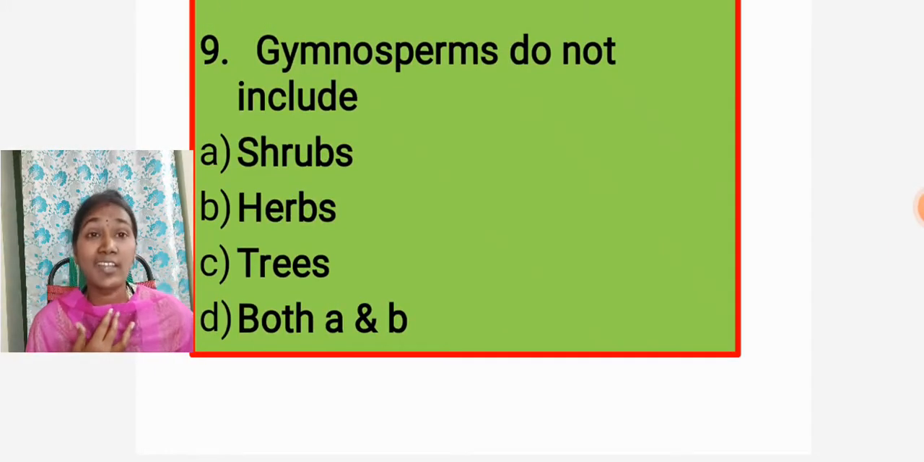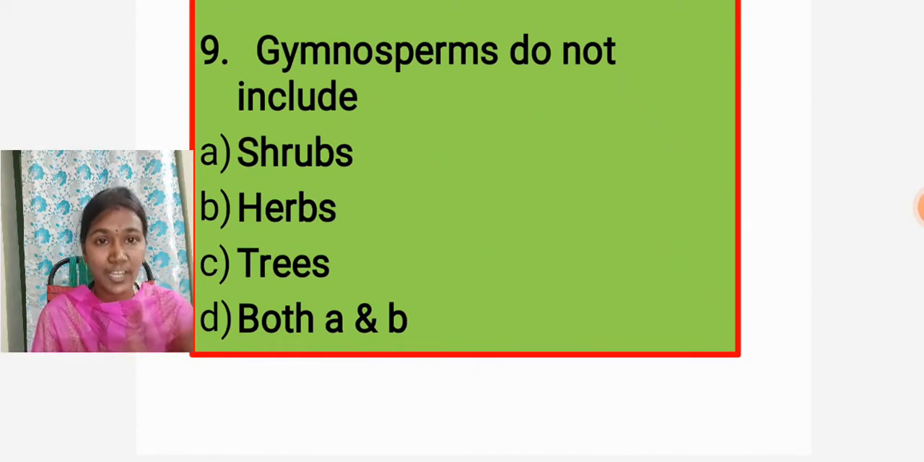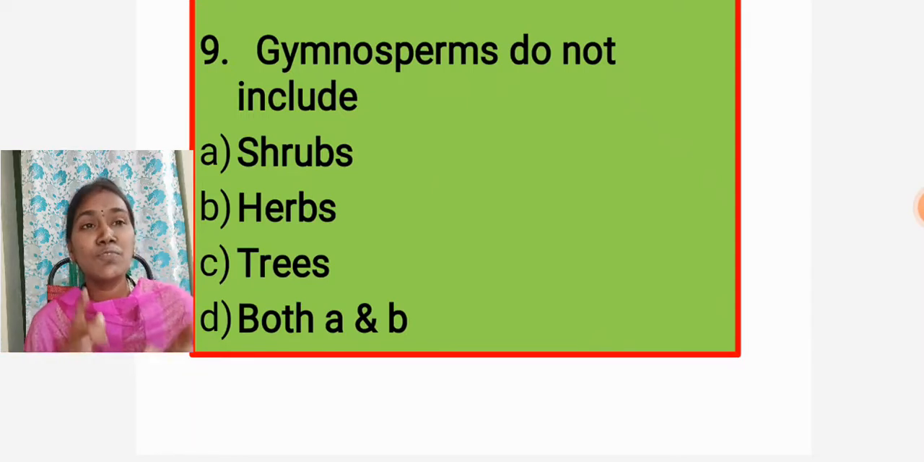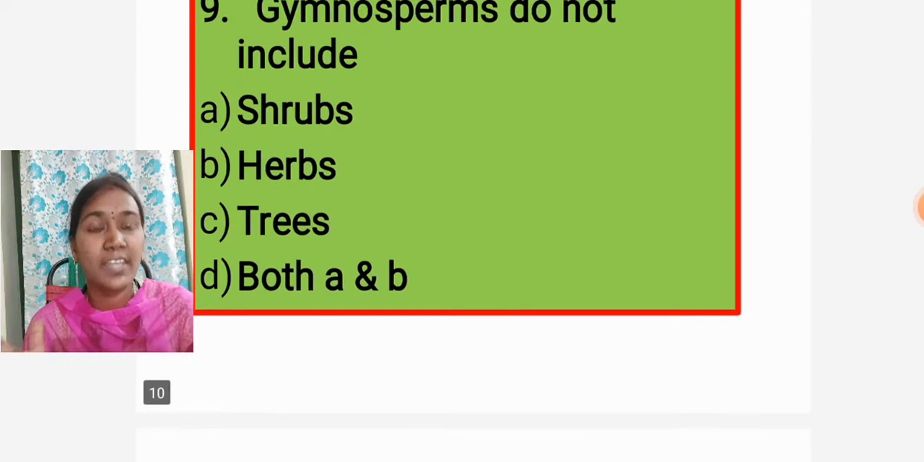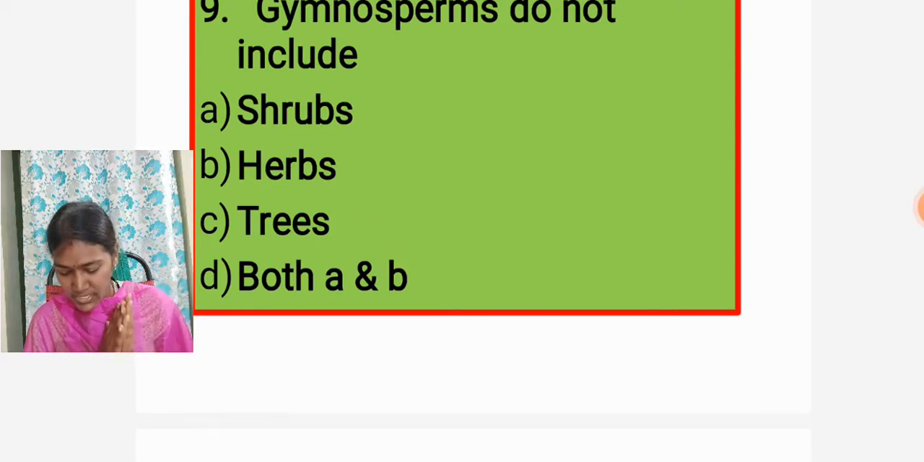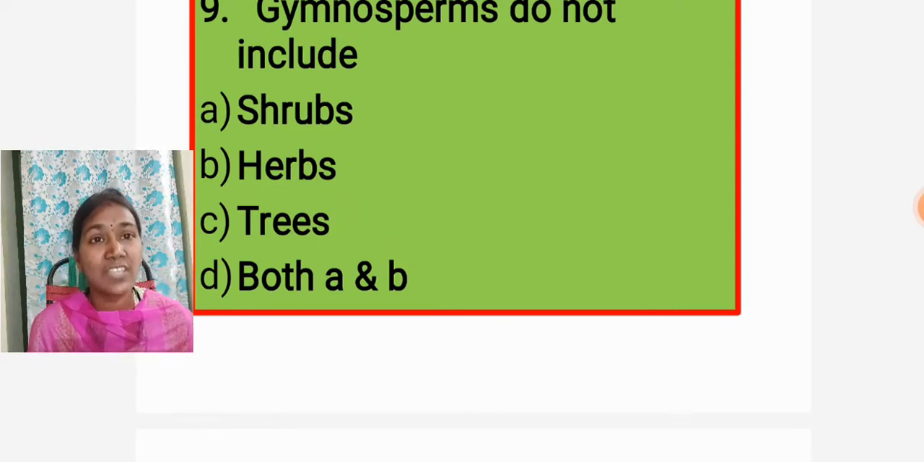Gymnosperms do not include. This question is observed in the distribution of the general characters of gymnosperms. For more information, you can check the gymnosperms general characters part 1. Then, gymnosperms do not include, in habitat, either shrubs. Option A, shrubs. Option B, herbs. Option C, trees. Option D, both A and B.